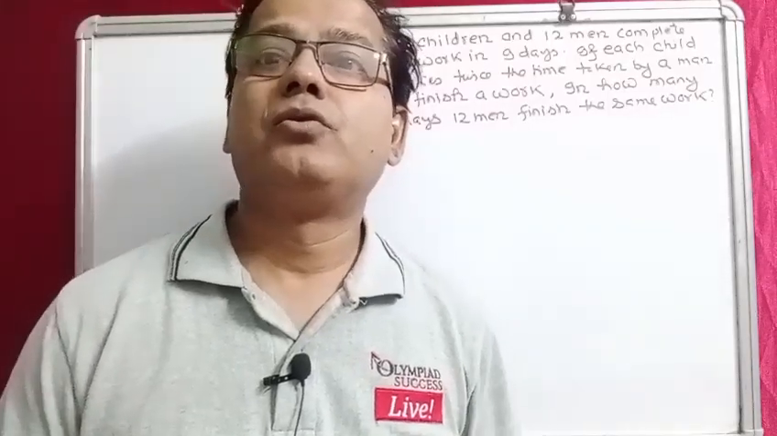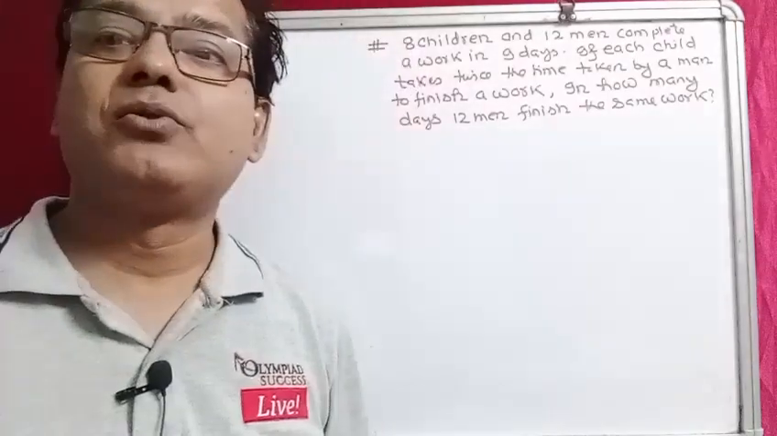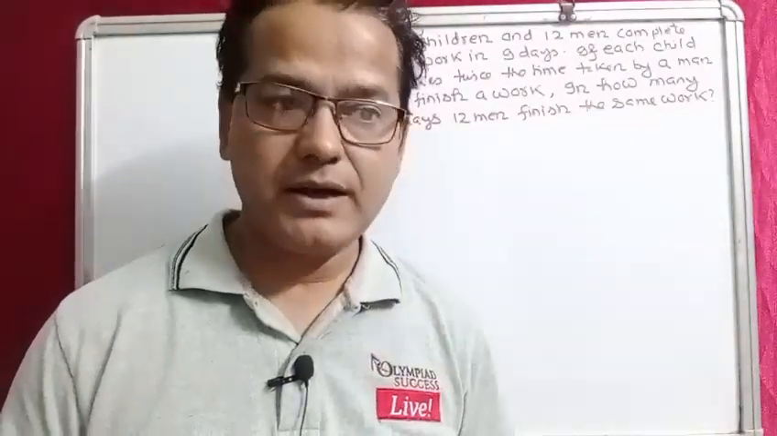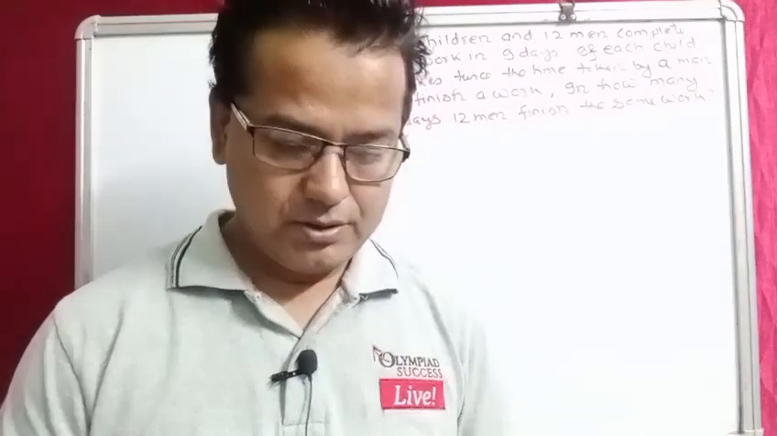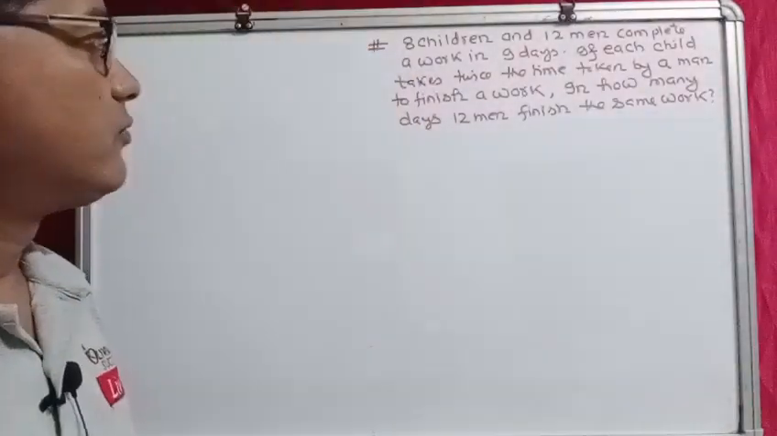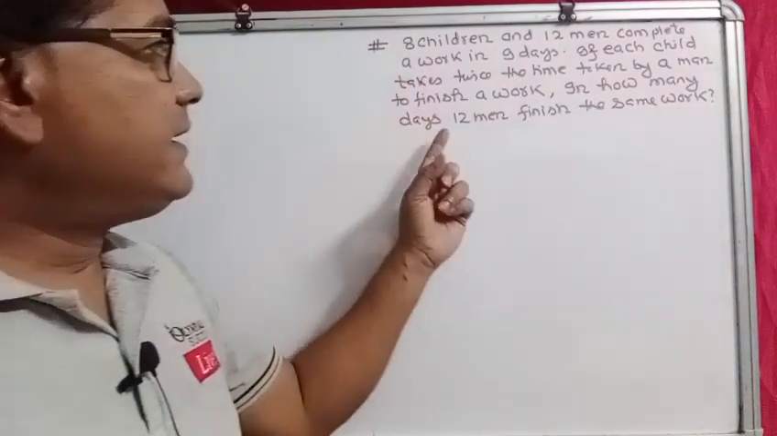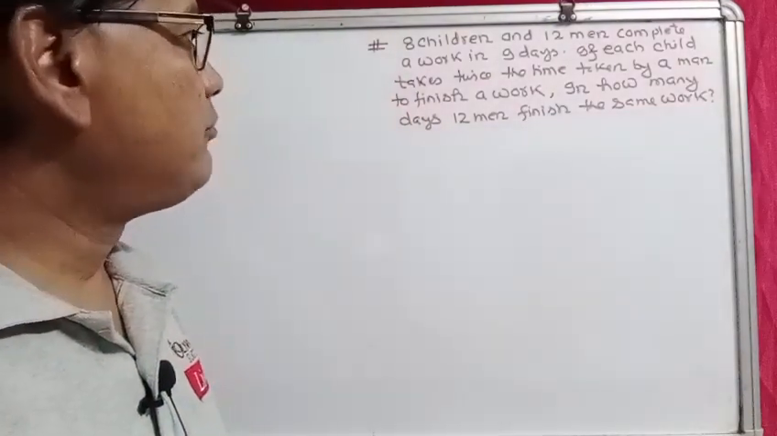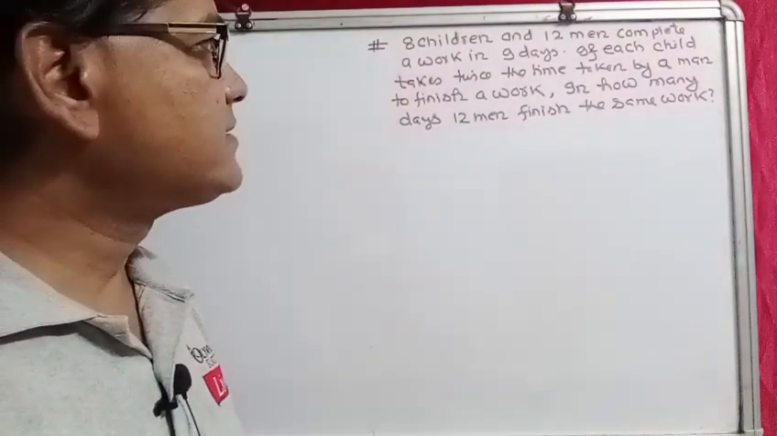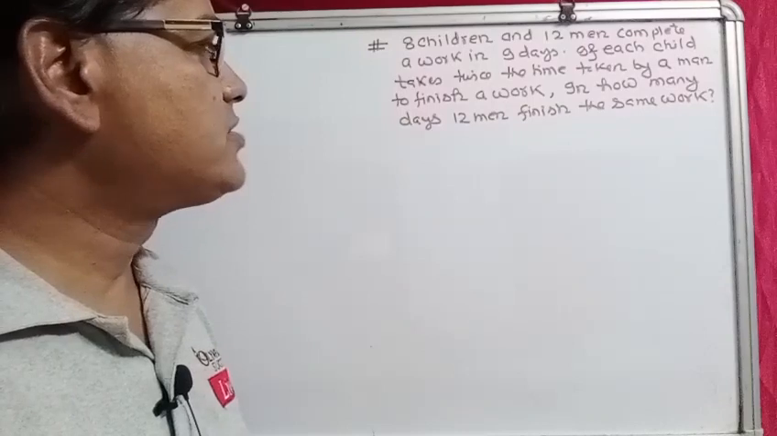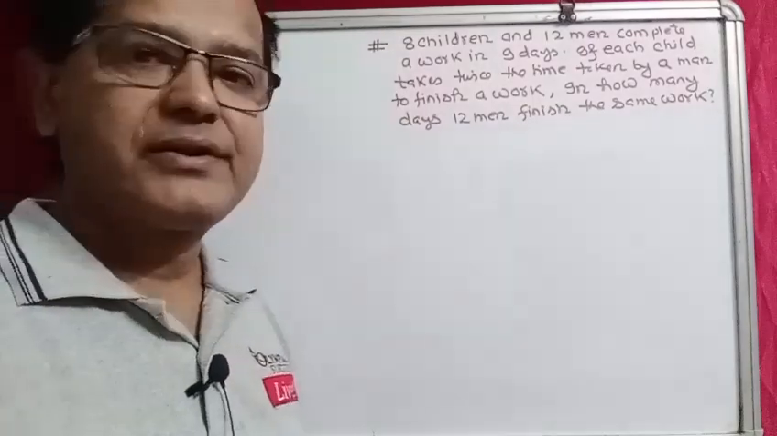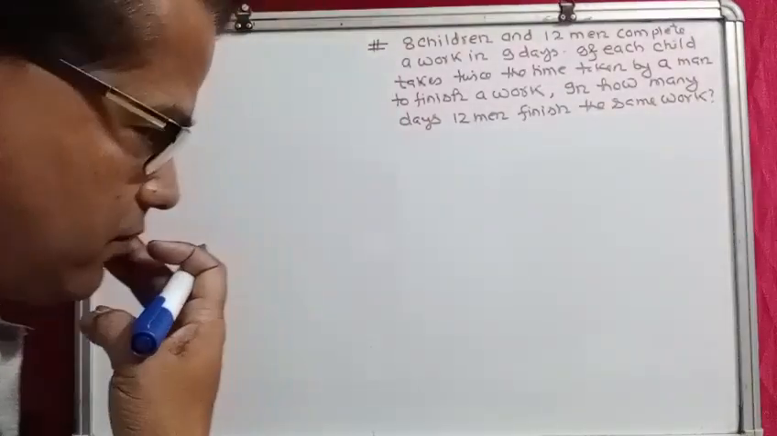Okay, so one question is written on the board, right? This is a question from time and work asked in some Olympiad paper. Someone has asked it as a doubt, so I'm explaining this one. The question says: 8 children and 12 men complete a work in 9 days. If each child takes twice the time taken by a man to finish a work, in how many days will 12 men finish the same work? This is the particular question.